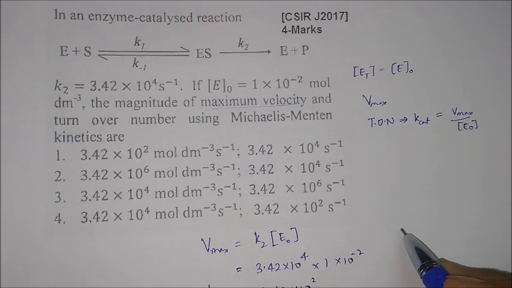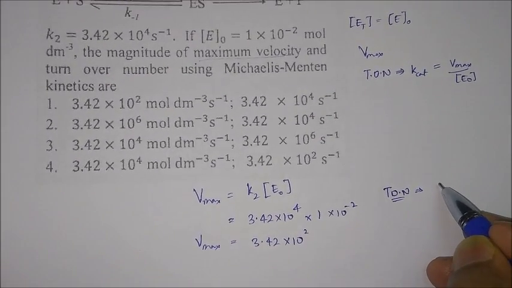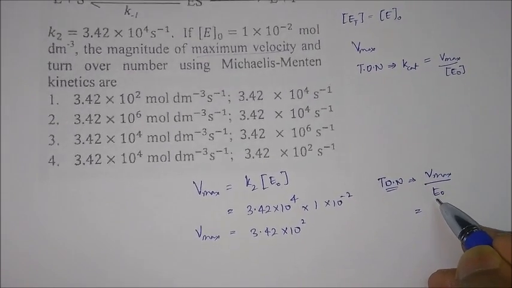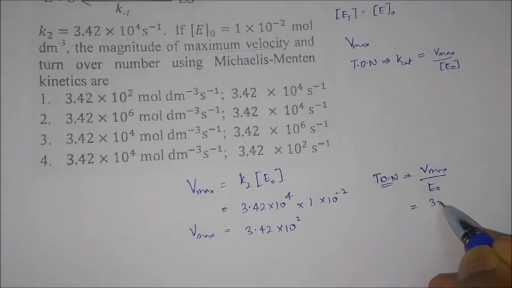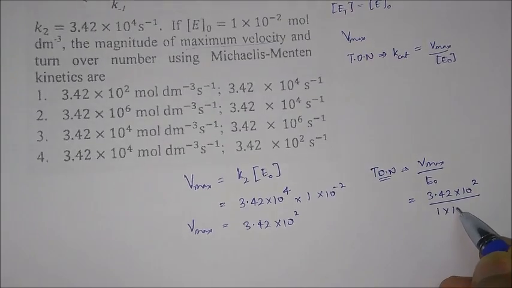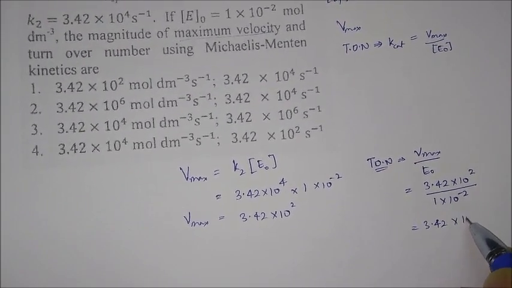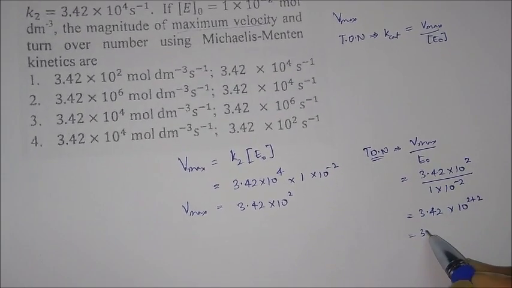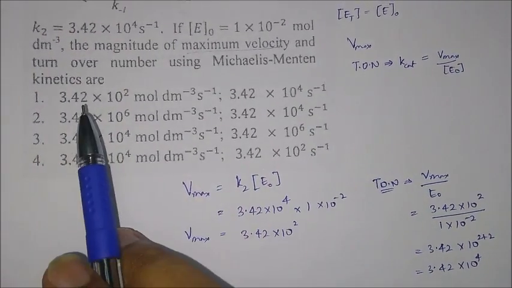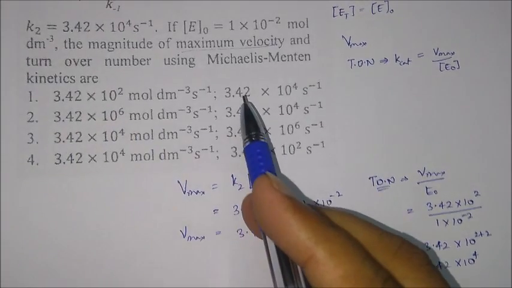The turnover number will be given by V max by E naught. Just put the value. V max is 3.42 into 10 to the power 2, upon E naught, which is 1 into 10 to the power minus 2. So the solution will give you 3.42 into 10 to the power 2 plus 2, that is 3.42 into 10 to the power 4. So option 1 will be the correct option, because here you are getting both of the things, maximum velocity and turnover number.